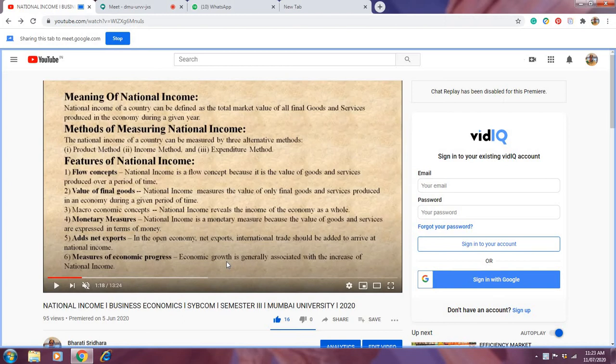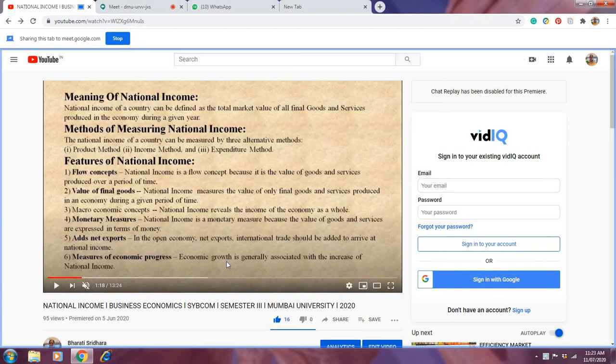We are considering international trade, and that should be added to arrive at national income, because according to the income method, when we add all the incomes, income from export is also added.